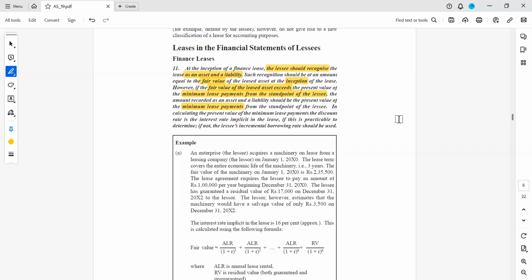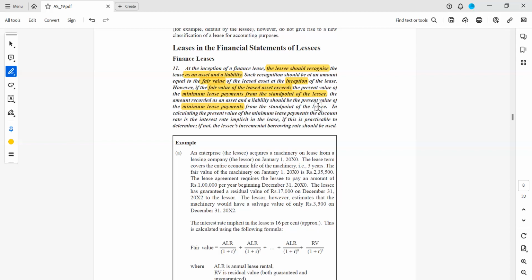What the standard says is, if the fair market value of the leased asset, that means 10 lakhs, exceeds 9,75,000 or 9,50,000, then you have to consider 9,50,000 as your asset. Whichever is less, you have to take it.